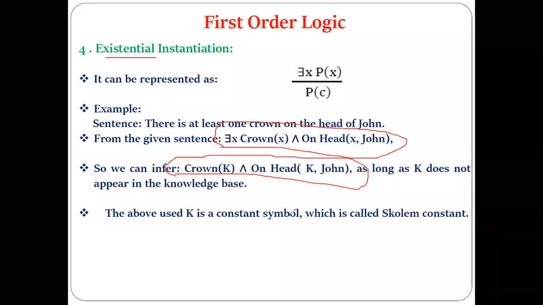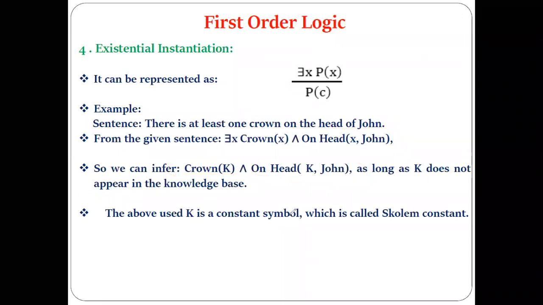Then x is replaced by K. On the place of x, we have written K. Here also K. It means that when you are doing existential instantiation, or our first rule, universal instantiation, which is also called universal elimination, we cannot use the same variable in the different logic that we are utilizing.